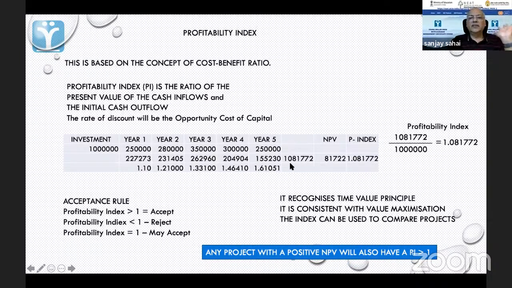I think that is very clear, because if I have a positive NPV here, then that means the total of the present value of the cash flows is going to be higher than the investment. That is why this figure is positive. Therefore, when I divide the present value by the investment, I am going to get a figure which is more than 1. This point is clear? Yes.